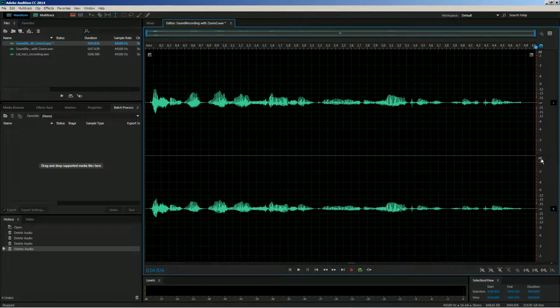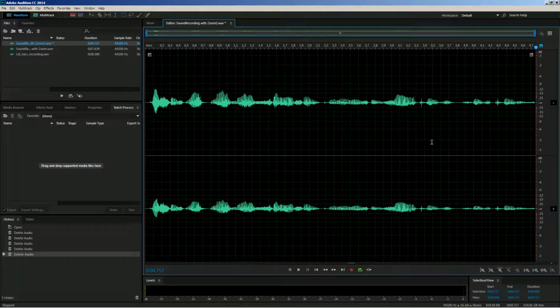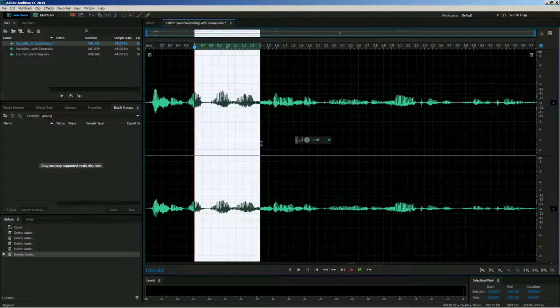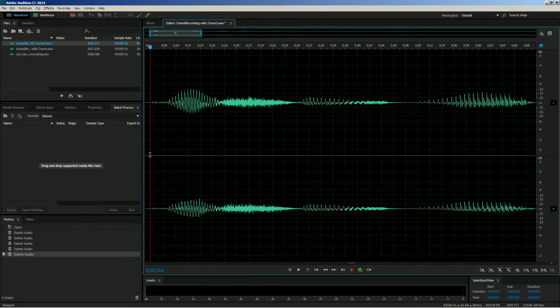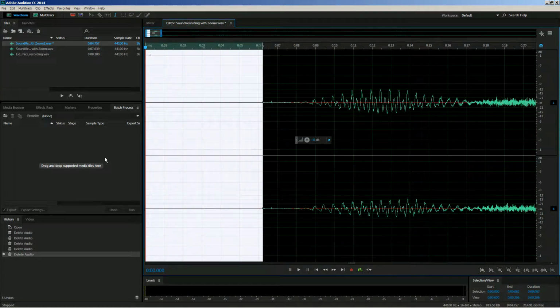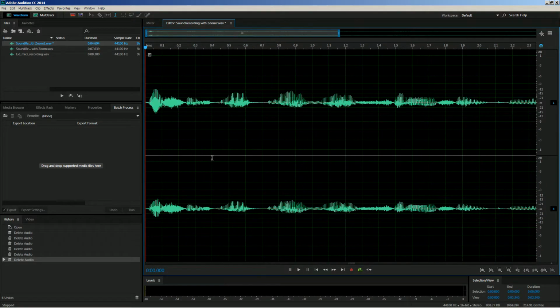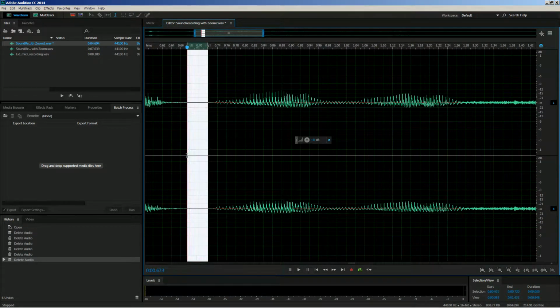So there's no sound there, and all I'm doing is hitting the delete key. I'm selecting an area of the sound recording, and then I tap on the delete key, and there it goes. So I'm going to zoom in. And I'm going to zoom back out because I can see that right here I could even trim out a little bit more. I'm just trimming it down to where I can see some of the waveform.